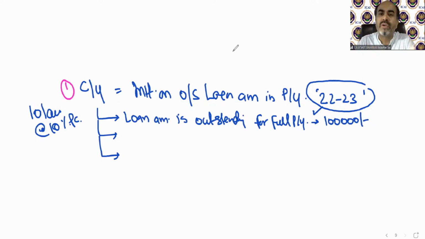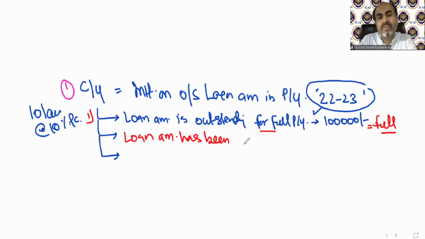I am not going to teach you anything new because calculation of interest is a general thing. It's a mathematical thing. There's nothing new I am teaching you. But I'm just telling you the situations. First situation might be the loan amount is outstanding the full year. In that case, interest for the full year will be calculated. Of course, there is nothing new. Second, the loan amount has been repaid during the previous year.